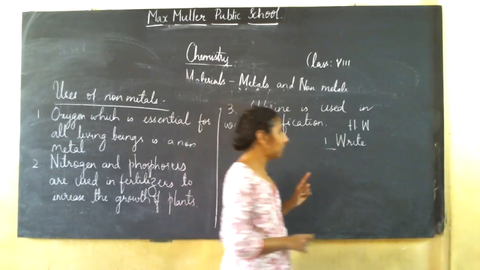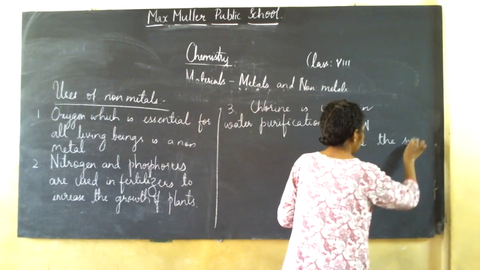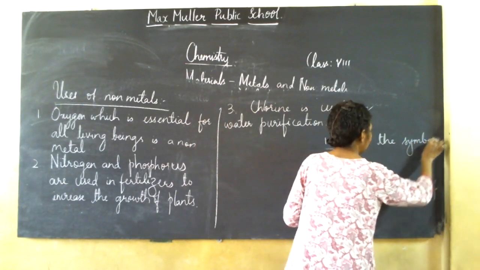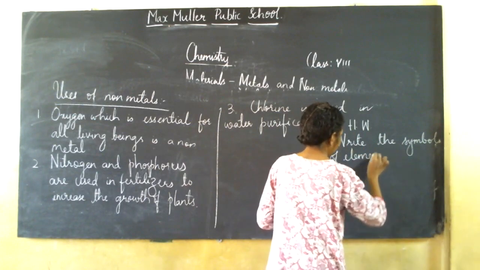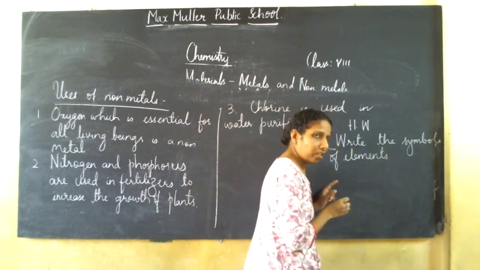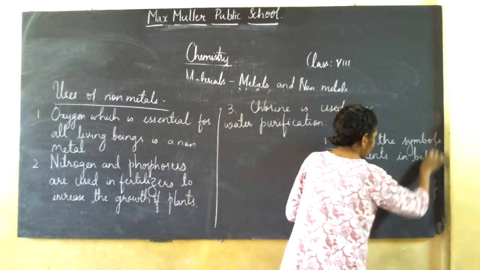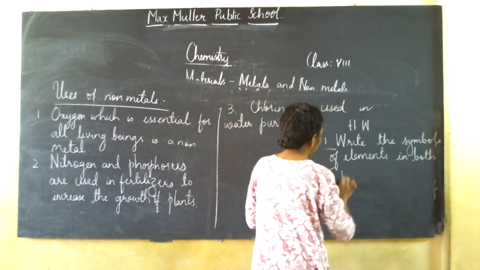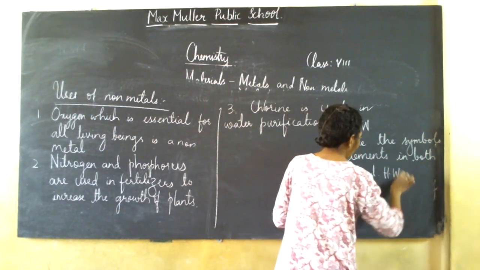Did you people understand this? So write the symbols of elements in both classwork and homework book.